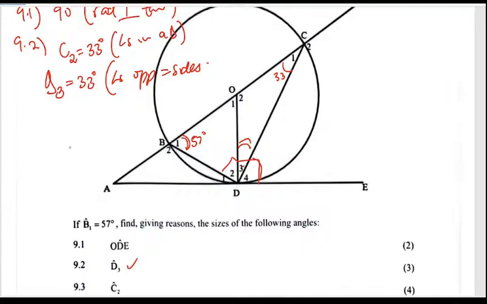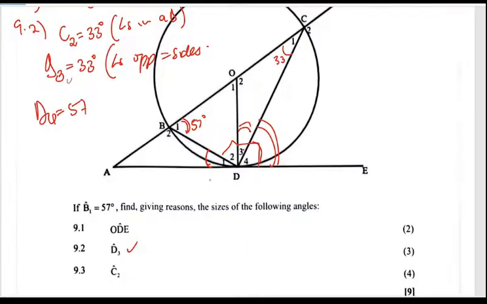Then someone could also look at it in a different way. What do we mean in a different way? If they can find D1, then they have found C1, which is the same as the D3. So if that is 57 for D4 here, using the tan chord, someone could say that D4 is 57, meaning that 90 minus 57 gives us that. So either way, you'll get the same answer.